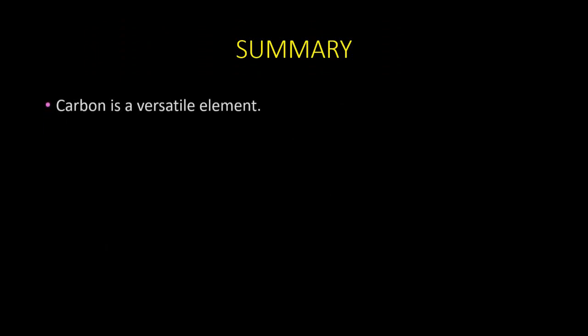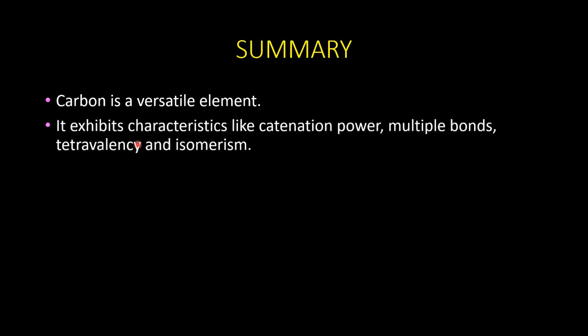So we have learned a lot about carbon and hydrocarbons today. Let us summarize the points we have learned. Carbon is a versatile element. By this time you know that very well. It exhibits characteristics like catenation power, multiple bonds, tetravalency and isomerism.